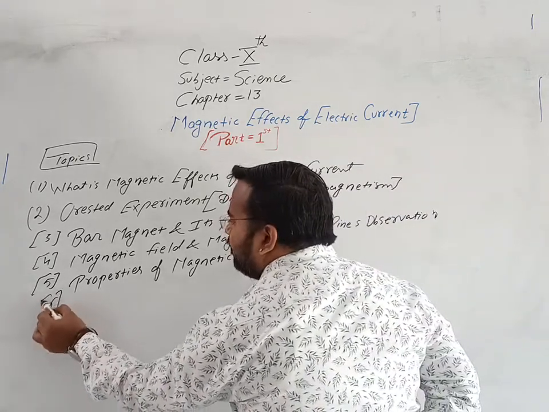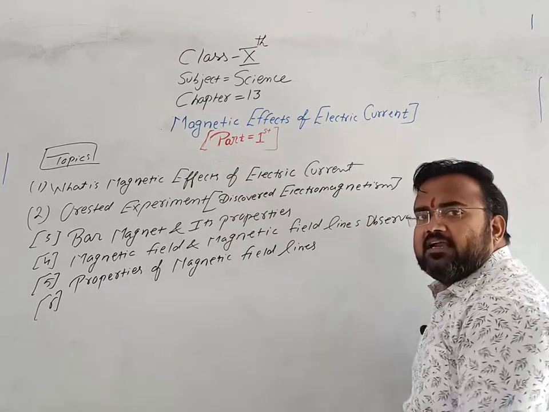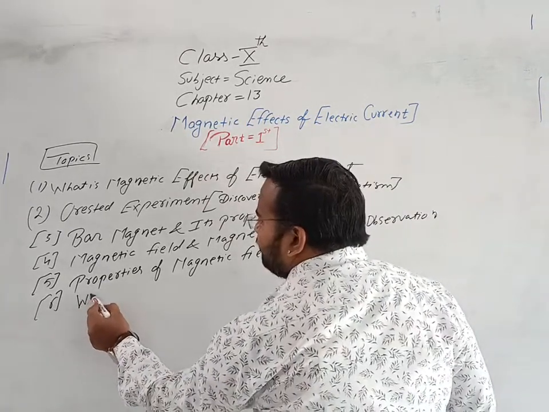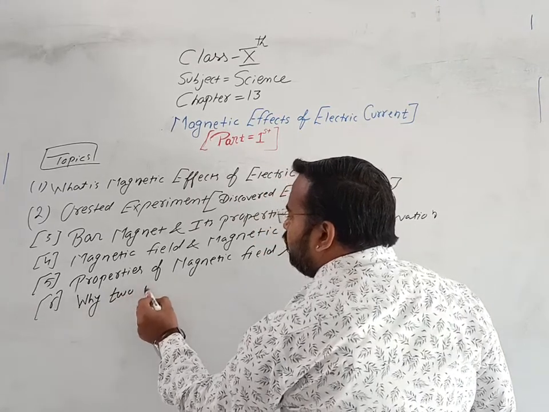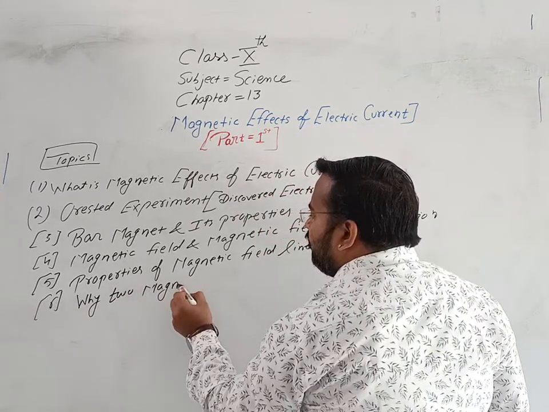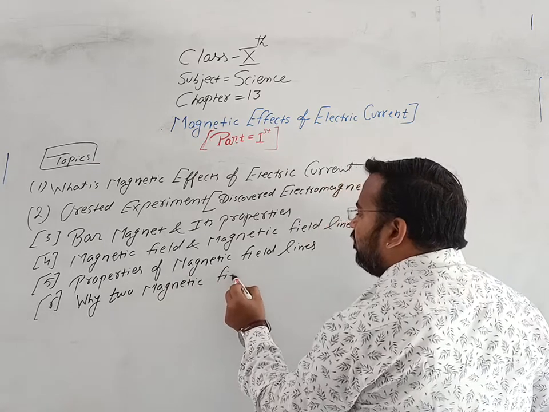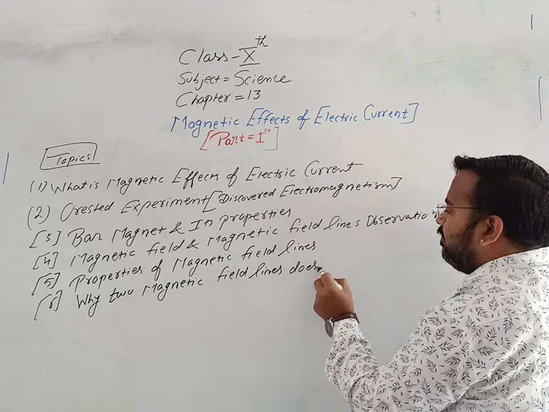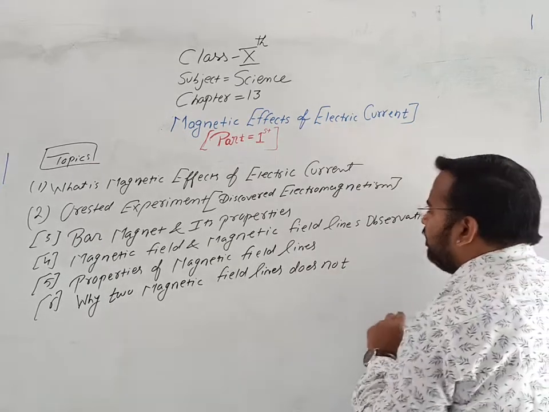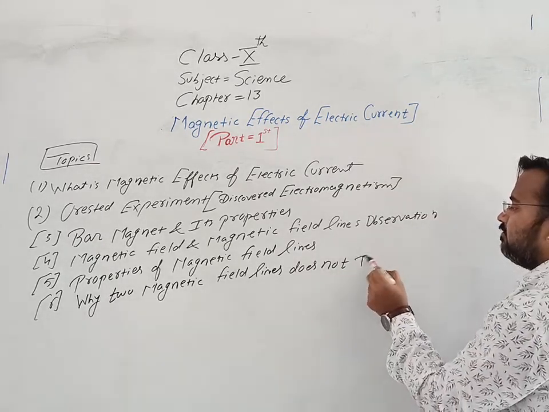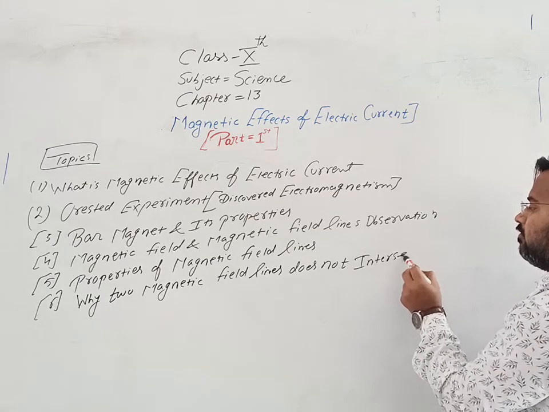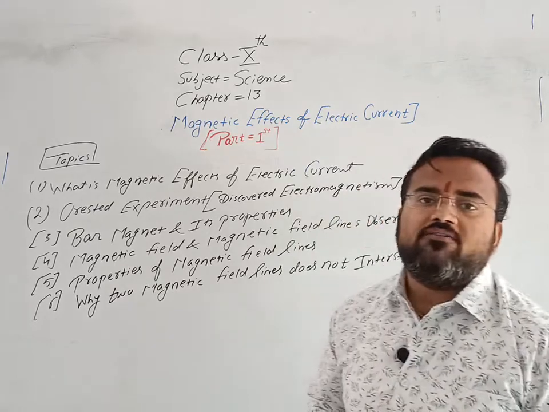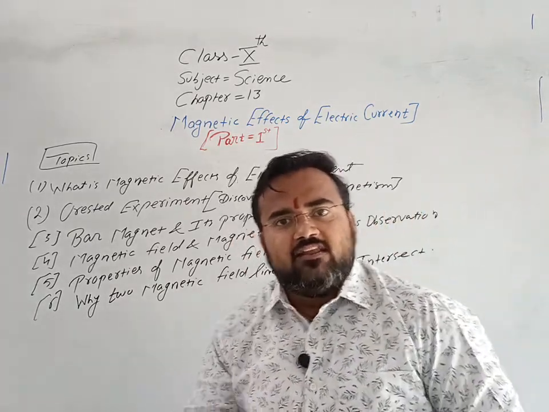And sixth part, very important part, that question has been asked in the board examination: why two magnetic field lines do not intersect? Okay. So these 6 topics we are going to cover in this part, that is part 1.